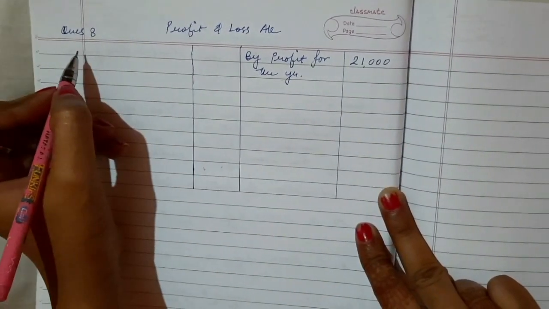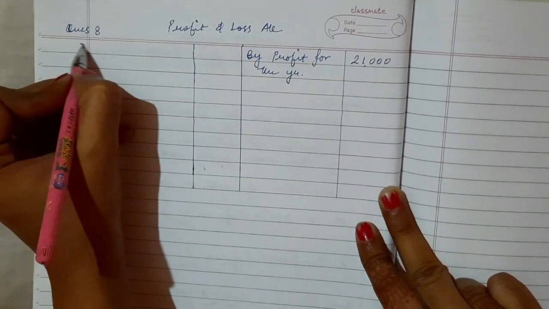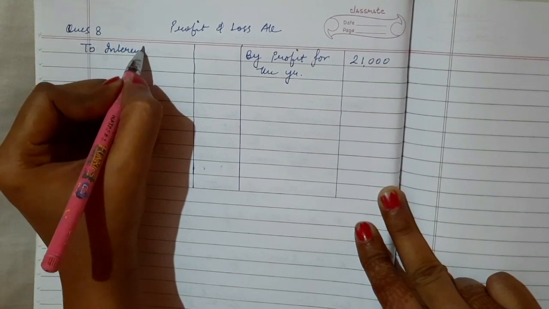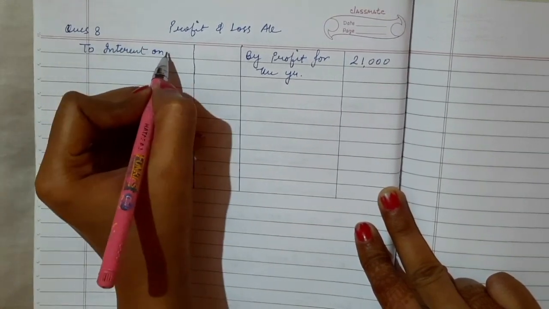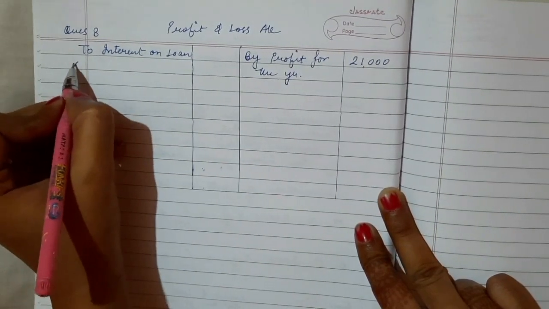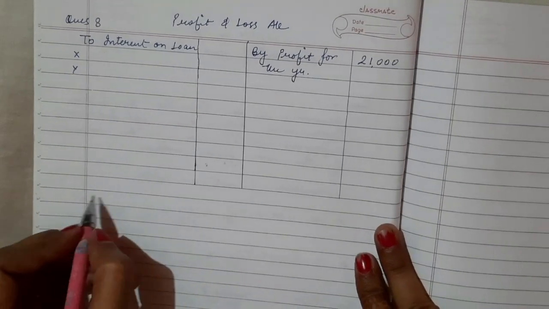Clear? So if there is profit, then we would transfer on the credit side, and if there is loss, we will transfer on the debit side. There is a profit, that is why I have transferred here. So now I will do interest on loan for X and for Y. So I am calculating the interest on loan for X and Y.